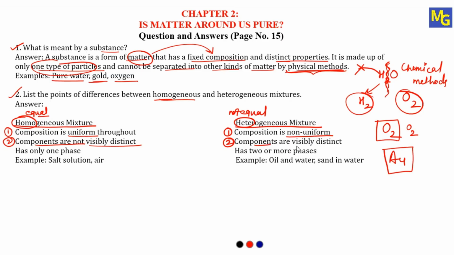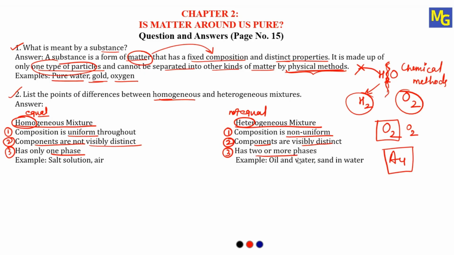So here, components are visibly distinct. We can easily see the boundary between the different components in a heterogeneous mixture. Now the third one: a homogeneous mixture has only one phase. It may be liquid, solid, or gaseous. But in a heterogeneous mixture, because it has non-uniform and distinct composition, the phases can be different. There may be two or more phases.